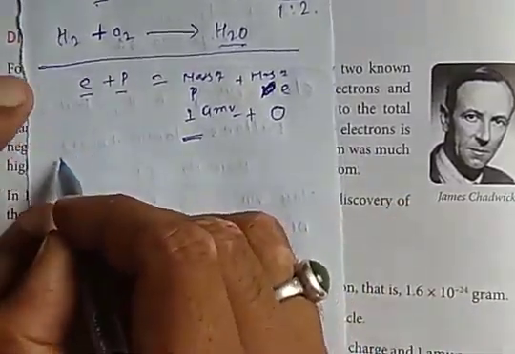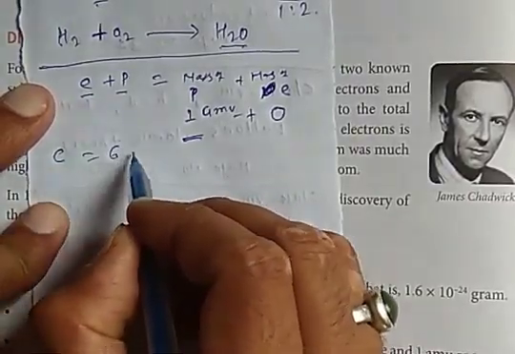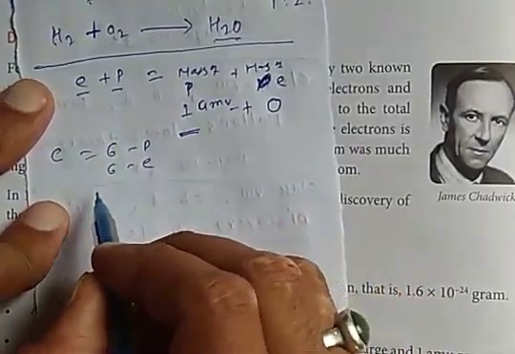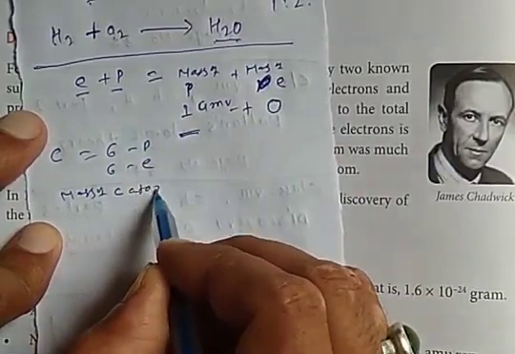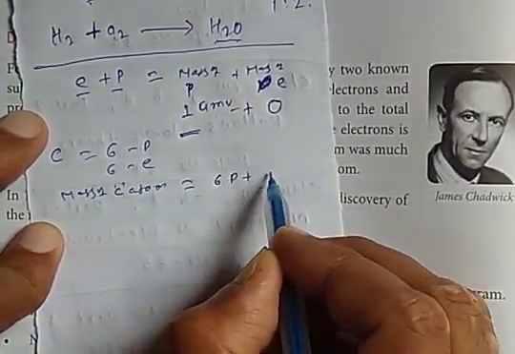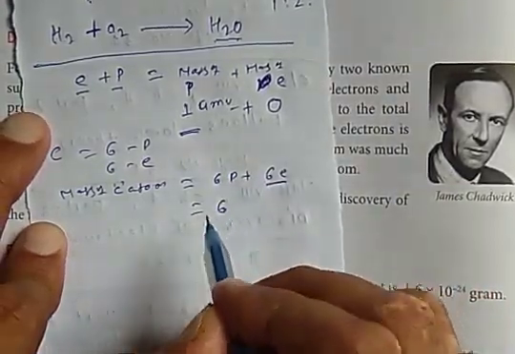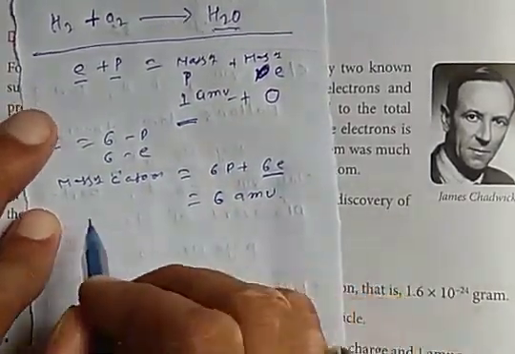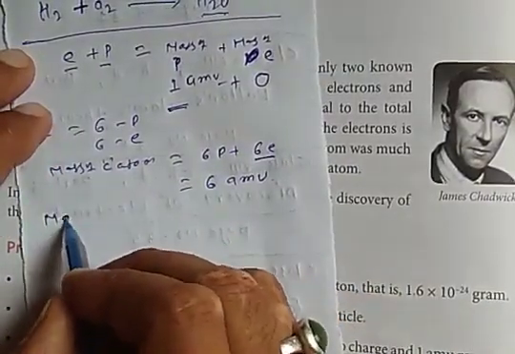For example, take carbon, which has 6 protons and 6 electrons. So the mass of the carbon atom is equal to 6 protons plus 6 electrons. The 6 electrons have negligible mass. The total mass of carbon is 6 AMU. But it was experimentally seen that the mass of the carbon